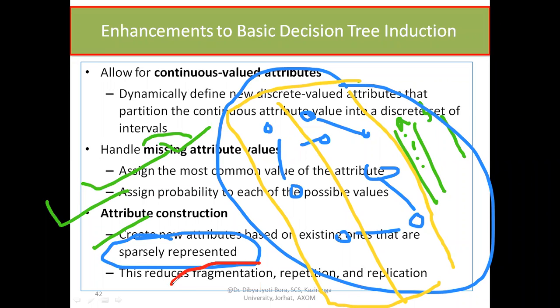You all know what is meant by fragmentation? Then repetition, replication. So some problems we may face if we consider a single attribute to represent those sparsely situated data values. And they are like fragmentation, repetition, replication. So why not create more attributes and represent them uniquely?